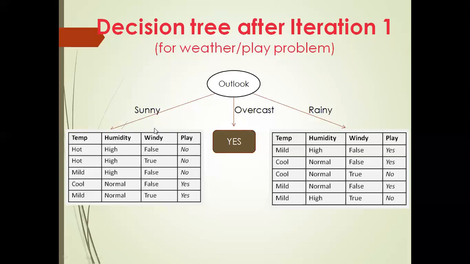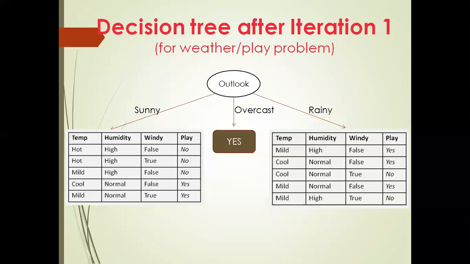Just remember the decision tree algorithm. Check which variable shows the least amount of errors. Which one shows the least amount of error? The humidity, isn't it? That is 0 errors. The other two variables have non-zero errors.